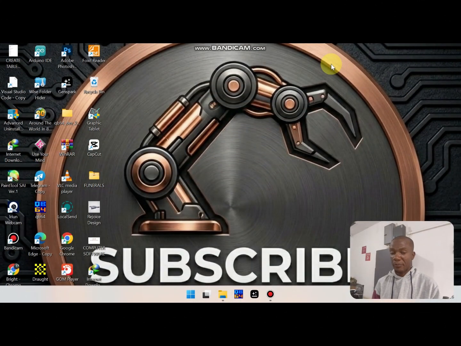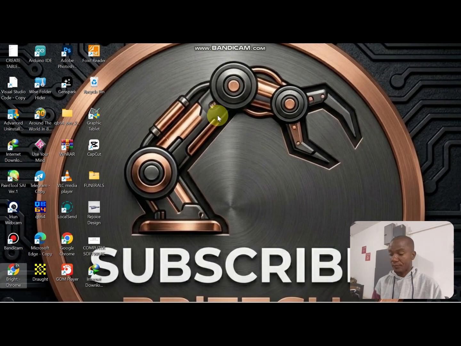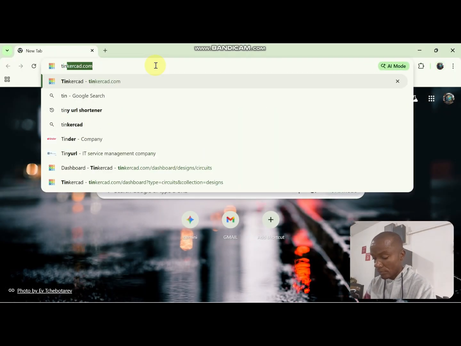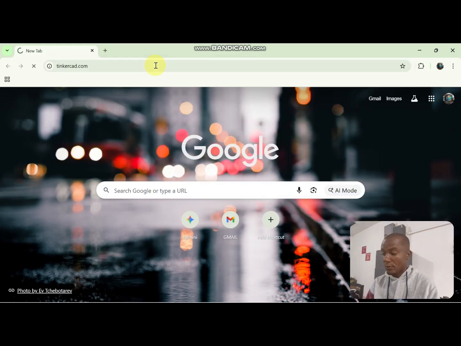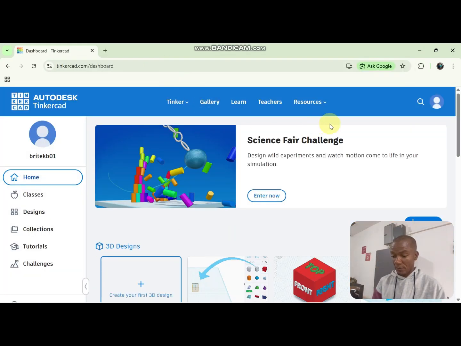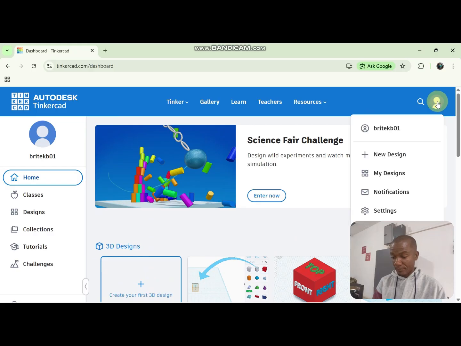Guys, follow me on my screen. So I will open my browser. Then we enter into the account. If you have your account, you can also log in. Then we move along. So when I open my browser, then I'll type tinkercad.com. So I've logged into my account. That is Bright KB01.